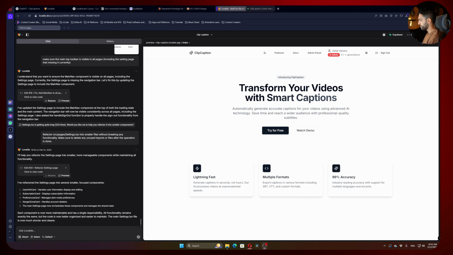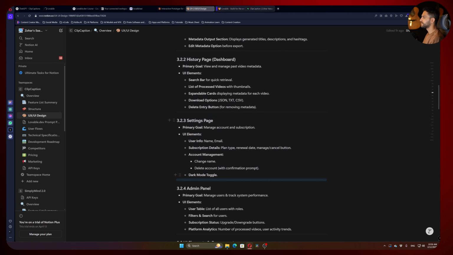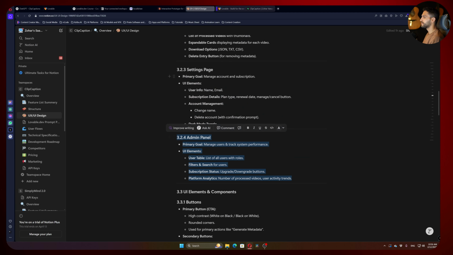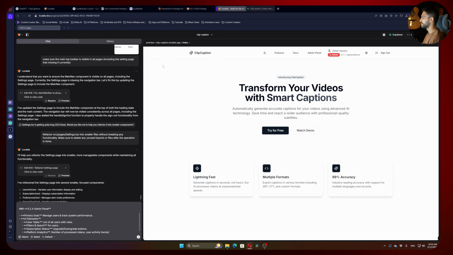Okay, now that we finished to refactor our settings component, basically let's make the other pages and also delete those pages. So first, remove, and you can always open this thing and write features and docs buttons in the toolbar, and make a plan to create them. And now we will go back to our documentation and we will just copy and paste all the other pages I want to make.